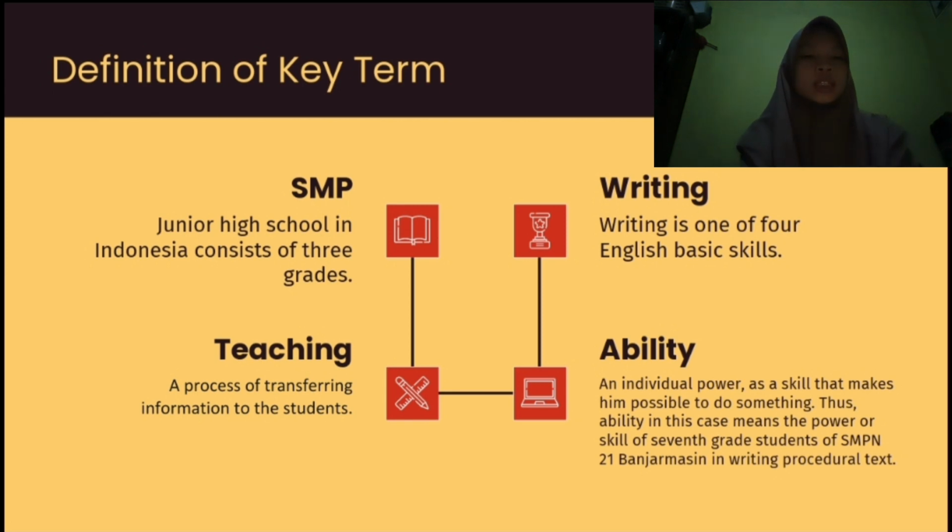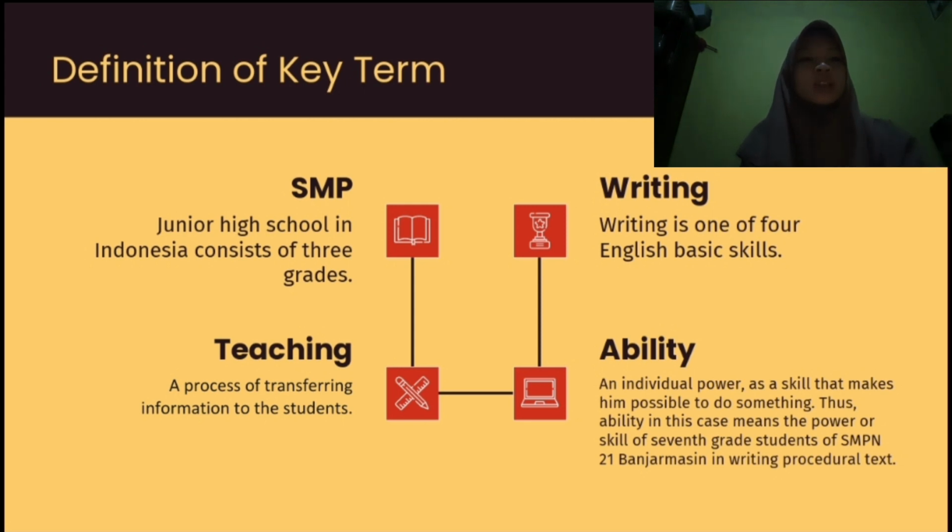Definition of key terms. The first one is SMP. Junior high school in Indonesia consists of 3 grades. And the second one is teaching, a process of transferring information to the student. And the third one is writing. Writing is one of the 4 basic English skills. Writing is the production of a sequence of sentences arranged in a particular order and is understood as a way of communicating a message from the writer to the reader with a purpose.